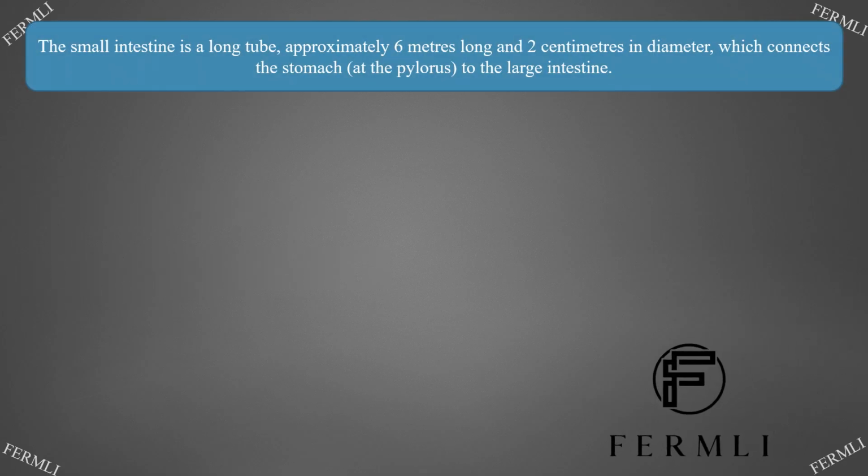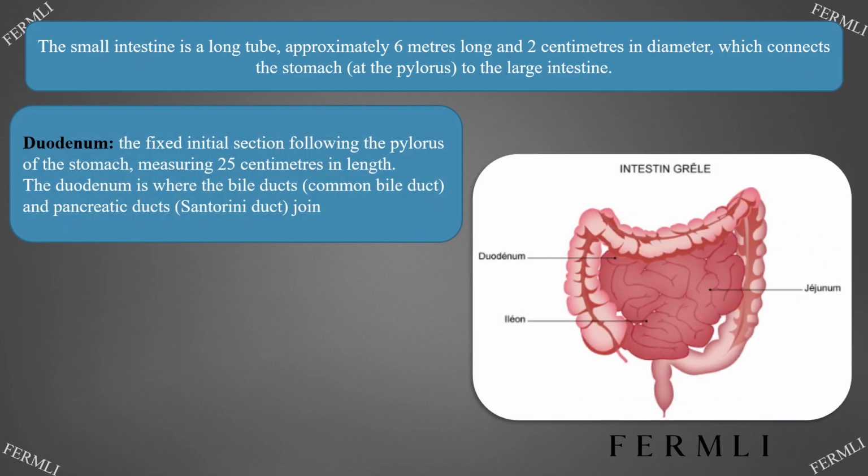The small intestine is a long tube, approximately 6 meters long and 2 centimeters in diameter, which connects the stomach, at the pylorus, to the large intestine. Duodenum, the fixed initial section following the pylorus of the stomach, measuring 25 centimeters in length. The duodenum is where the bile ducts, common bile duct, and pancreatic ducts, Santorini duct, join.